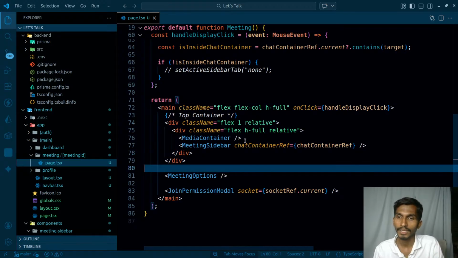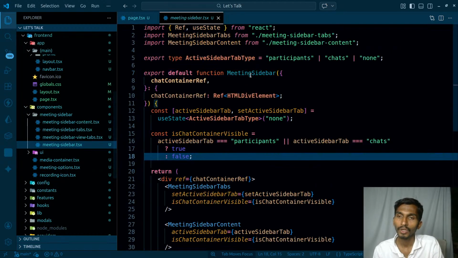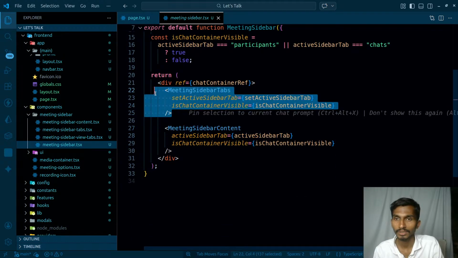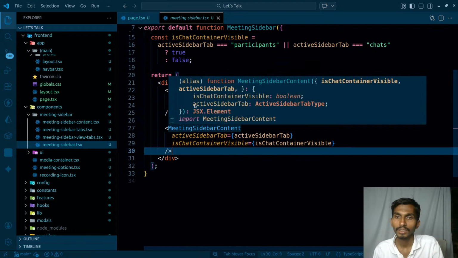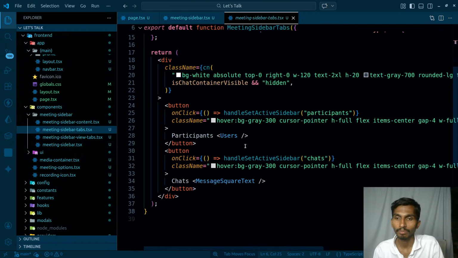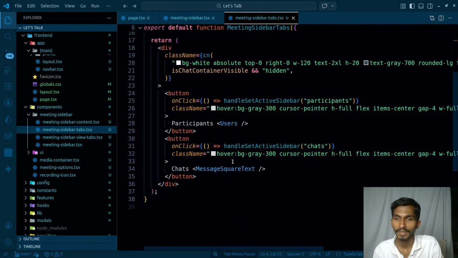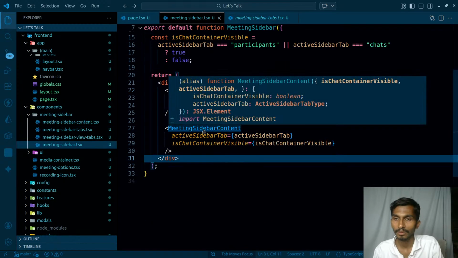So I have this media container and I have this meeting sidebar. Inside this meeting sidebar I have two things. First of all, I have meeting sidebar tabs that are visible directly on the top, and then I have meeting sidebar content. Inside the tabs I have just participants and chat tabs.